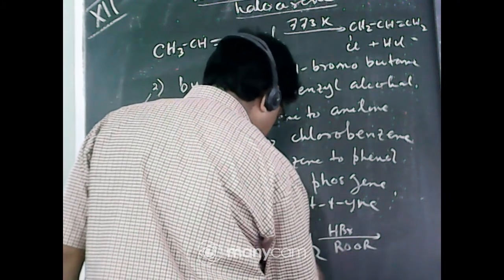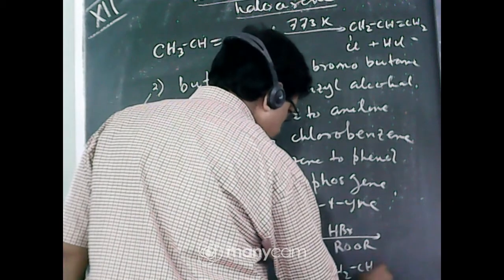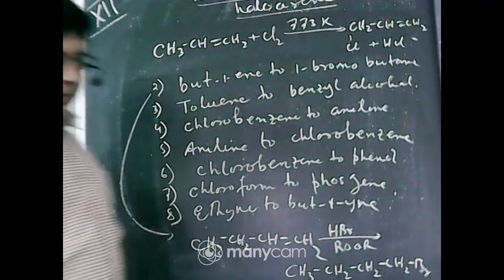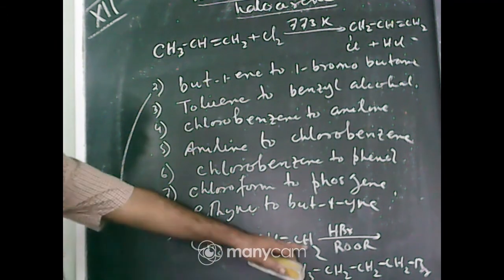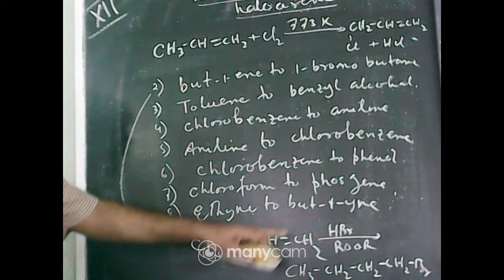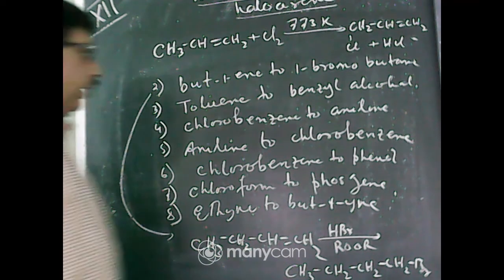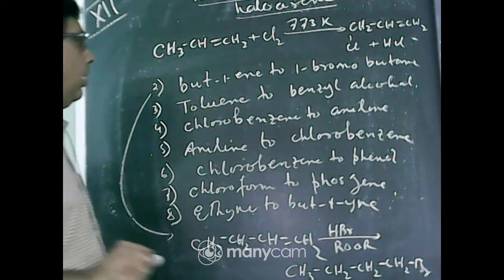What will be the product? CH3CH2CH2CH2Br. Kharasch effect, anti-Markovnikov addition. So Br adds here, hydrogen adds here, so CH2Br. 1-bromobutane. So you must remember, anti-Markovnikov addition takes place only for HBr, not for HCl or HI.